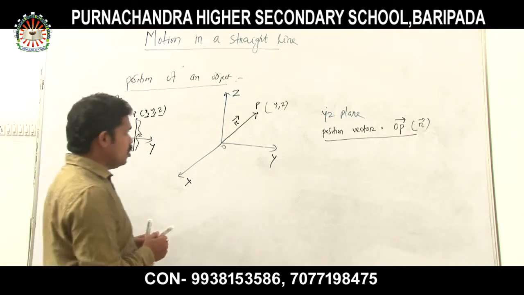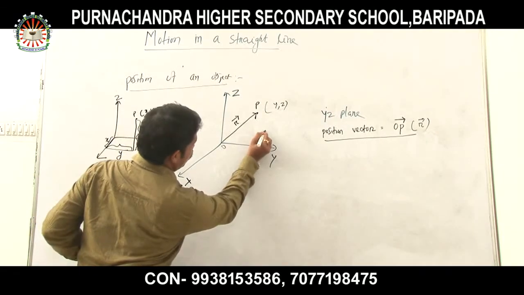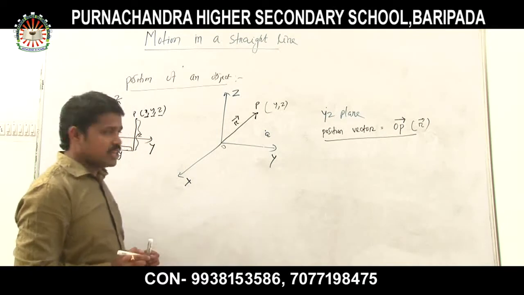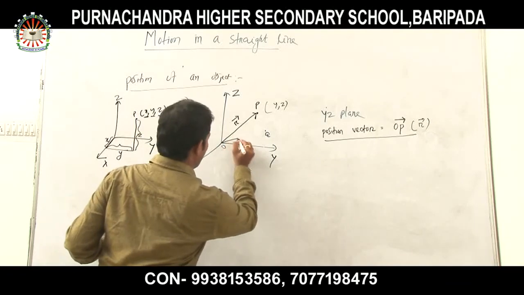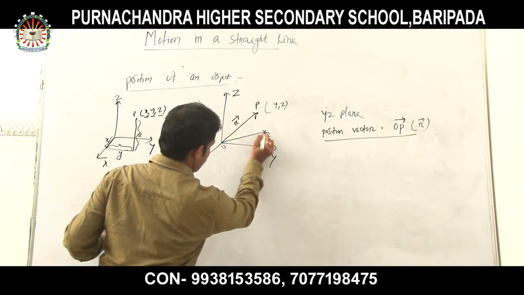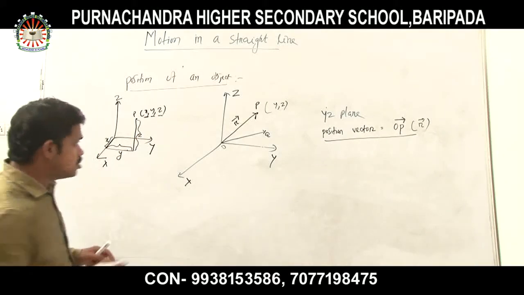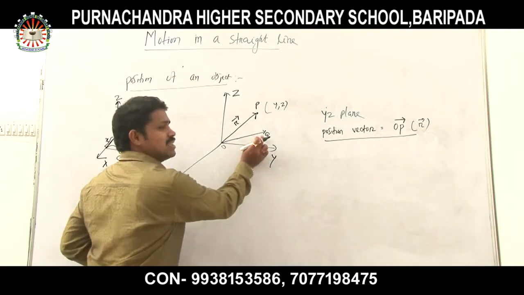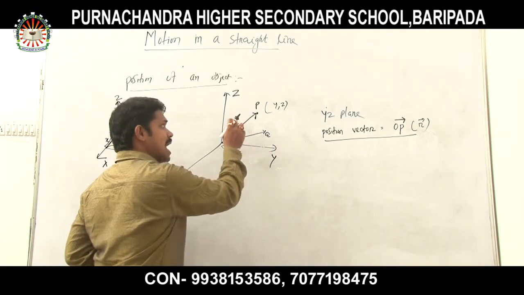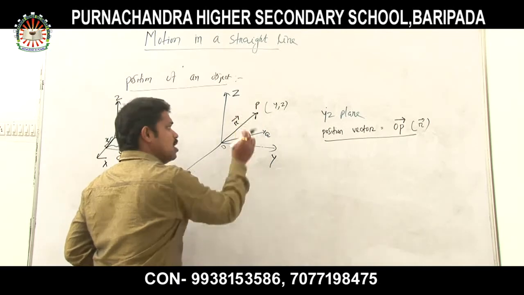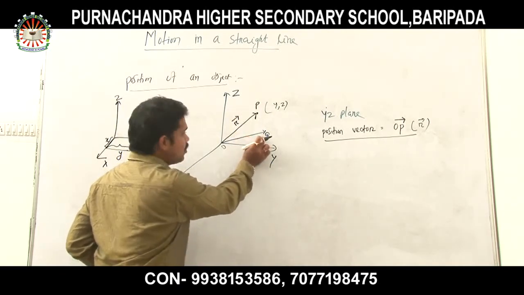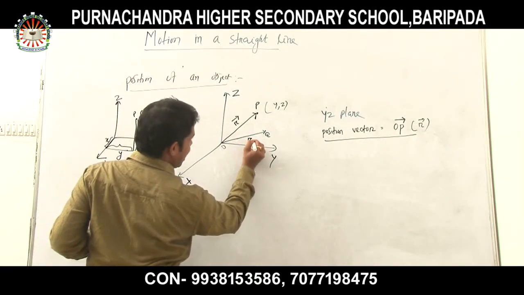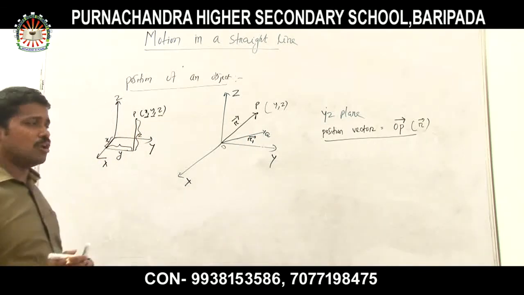Clear? Now suppose another point I will take here, Q. Look very carefully. So that means there is also a requirement of a vector which is used to locate the point Q. As R vector is used to locate the point P, there is also a requirement of a vector to locate the point Q. Very simple. So suppose this vector I will name as R1 vector. Understood all of you?